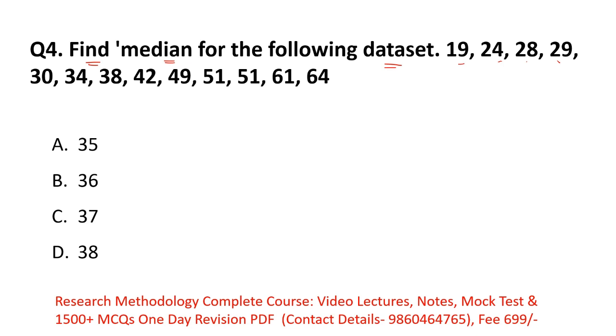The same data set. Okay. So here what they are asking is the value of median. We have seen mode. Mode means the number that occurs the highest number of times in your data set. And median means the middle value. Very simple.